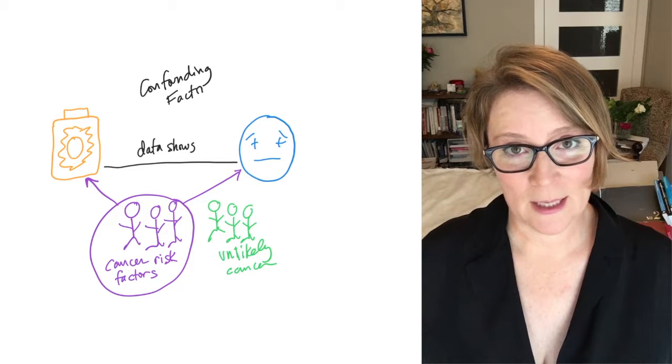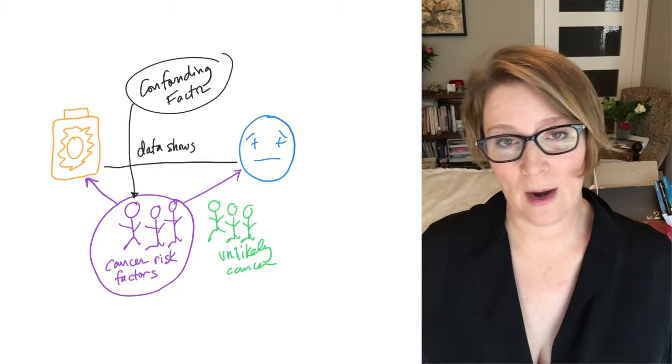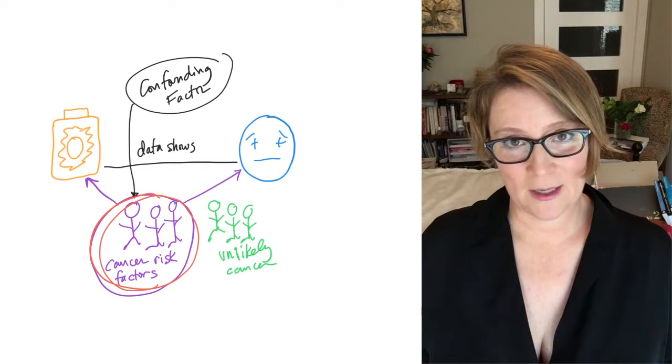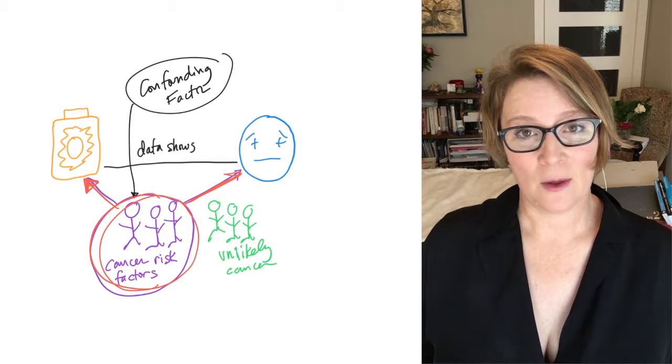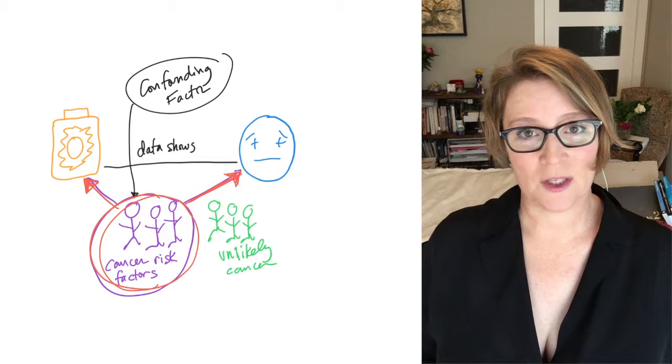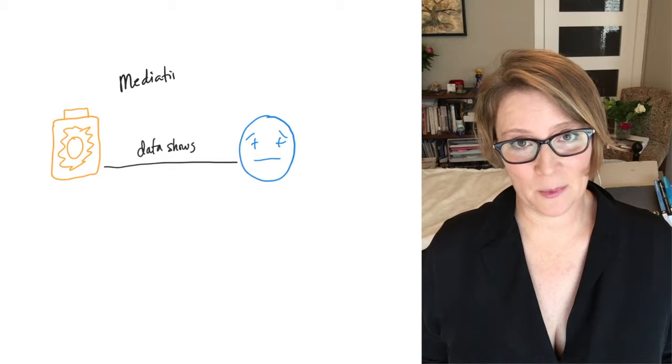That means that the relationship between sunscreen and cancer is not in fact a direct relationship, but it's a relationship that's being caused by a third factor that we can't see from our data, which is the propensity to have cancer. That's only one possible explanation. That's only one possible relationship status among many. Another relationship status would be a mediating variable.